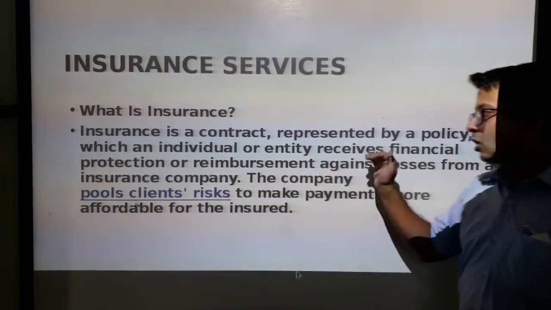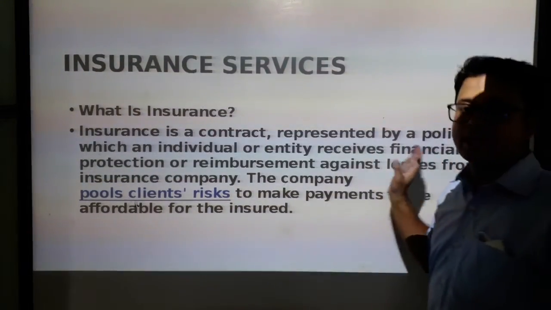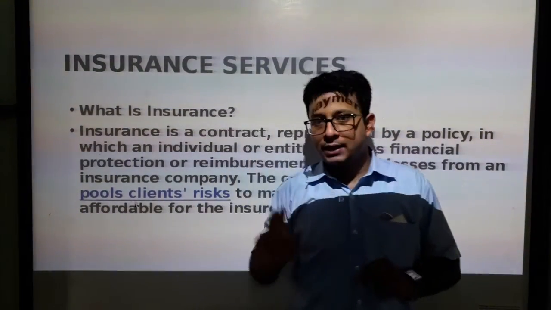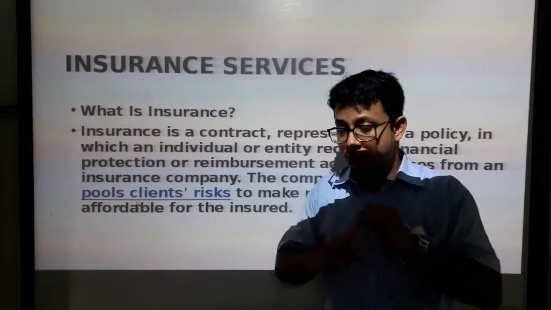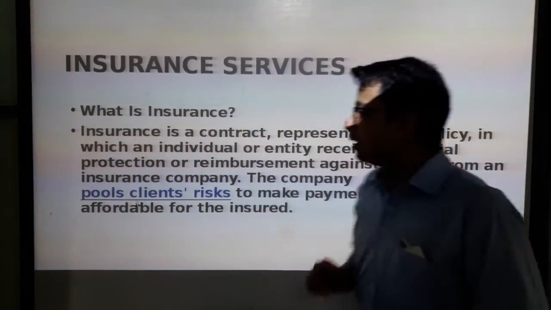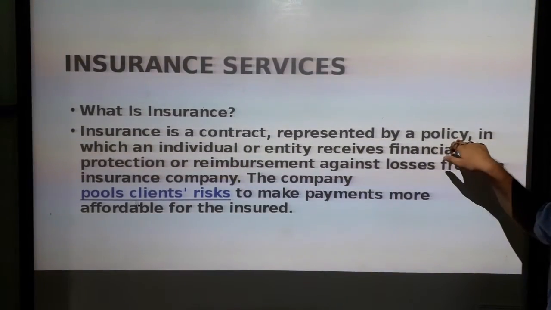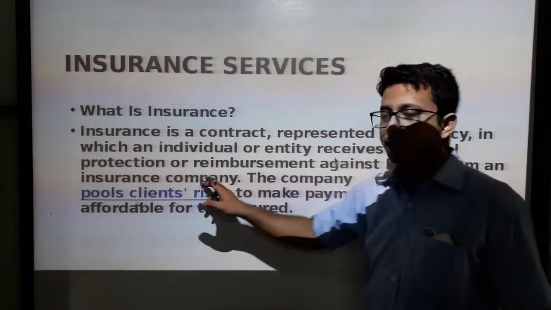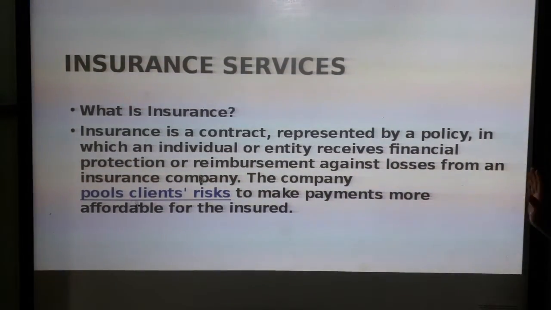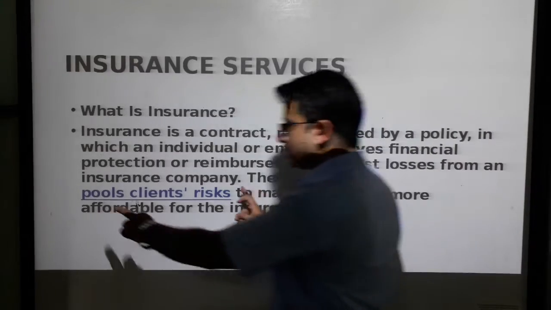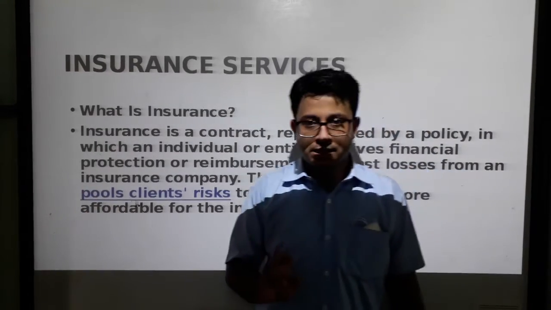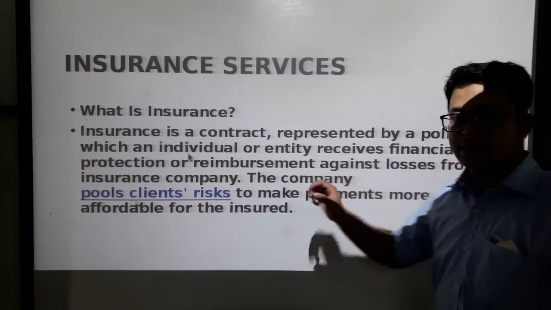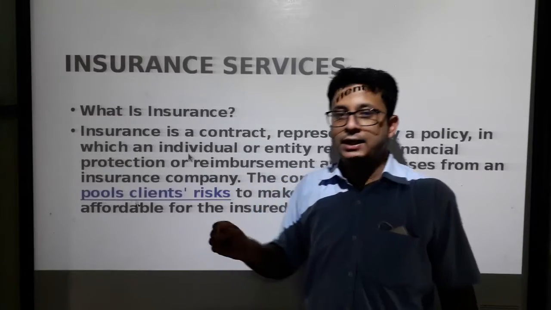Here you see, insurance is a contract represented by a policy. Policy, that is an agreement. Usually there will be two parties, which we will learn in the next slides: the insurer and the insured. This is an agreement between two parties in which an individual or an entity receives financial protection or reimbursement against losses from an insurance company. The insurance company is called an insurer, and the individual or entity buying an insurance policy is called an insured.